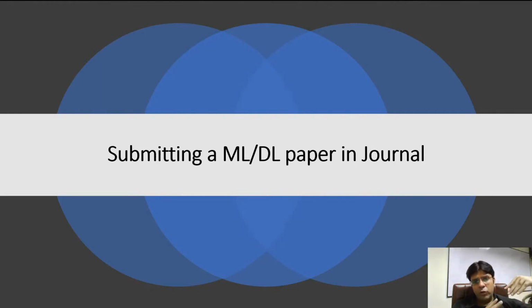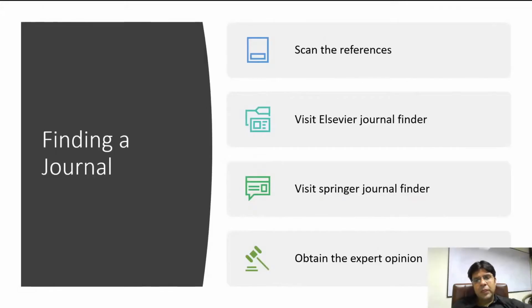If you want to find a journal, you have many options to find a suitable journal for your paper. For example, there is a site called Elsevier Journal Finder, where you can find a proper journal for your paper. And you have the Springer Journal Finder, so you can find a journal using the Springer Journal Finder.